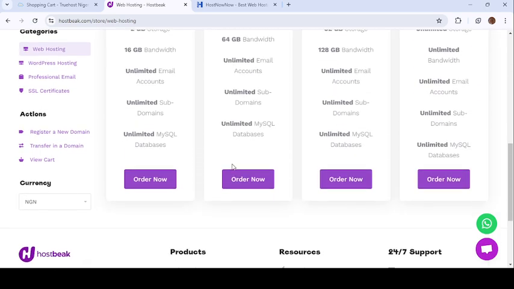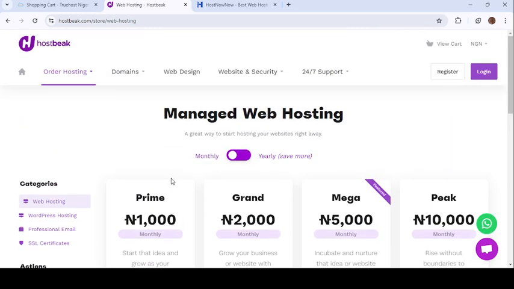Even if you want to get the same thing from Hostpeak, you click on order now and you follow the prompting.